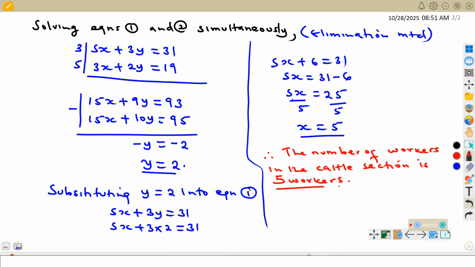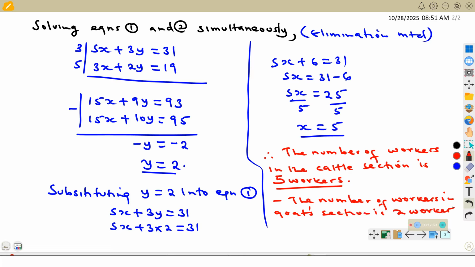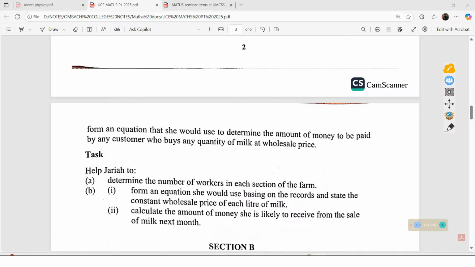So we have 5 workers in the cattle section, and the number of workers in the goat section is 2 workers. So we have only 2 workers in the goat section. So basically that means that our part A will be answered.